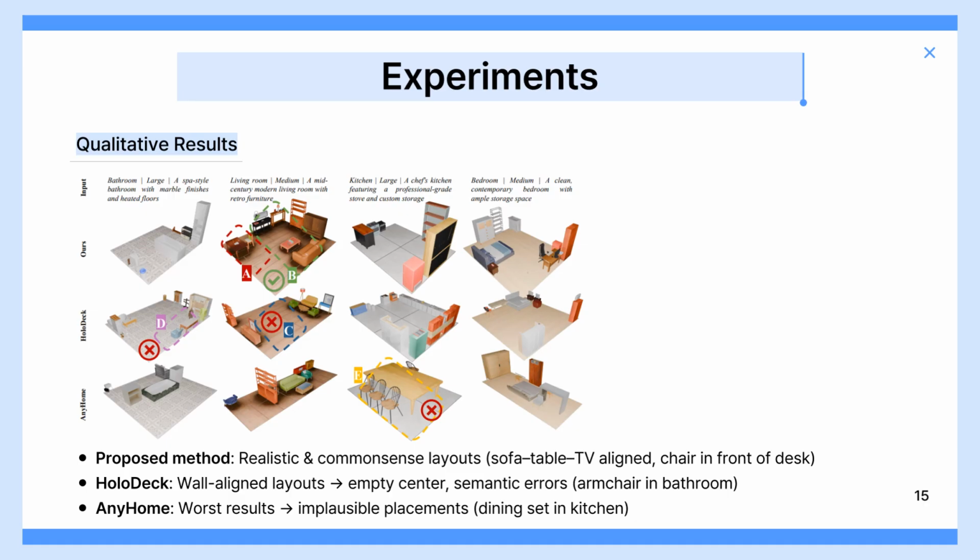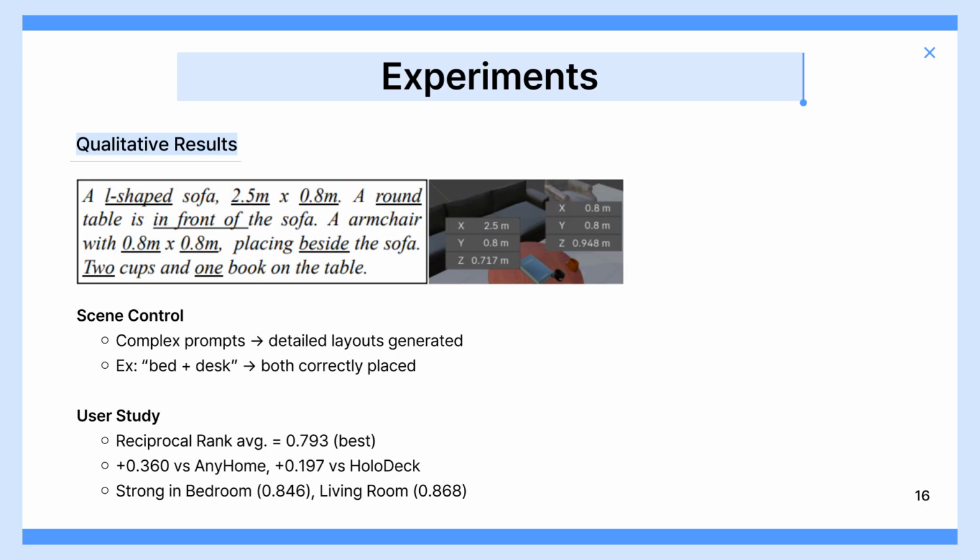It also produces semantic errors like putting an armchair in a bedroom. AnyHome performs worst, producing implausible results such as placing a dining table set inside a kitchen. This method also handles complex prompts well. For example, if the input prompt specified a bed and a desk, both objects appear correctly in the generated scenes.